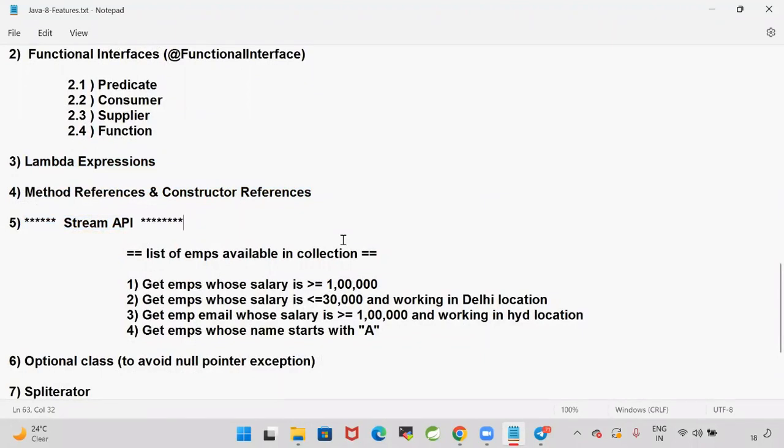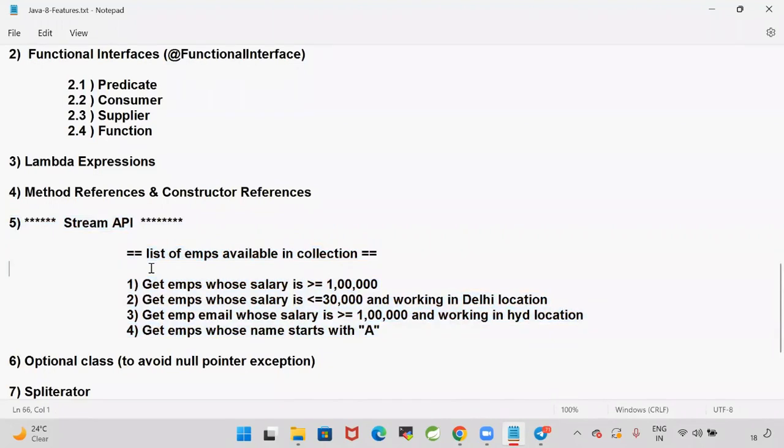They will say that I have some data as a collection. Can you process the data by using Stream API? Can you get the records based on the salary? Can you get the records based on the location? Can you get the records based on the name? Several conditions they will give you, and they will ask you to write that code. Filter operations on the stream, map operations on the collection, intermediate operations, terminal operations will be available. Scenario-based questions they are going to ask on the Stream API.